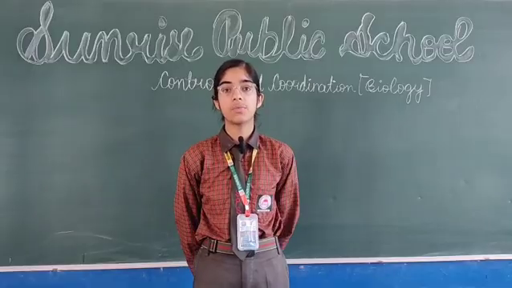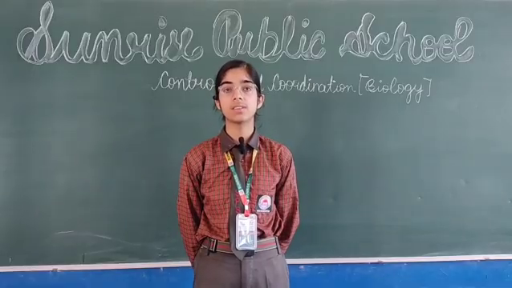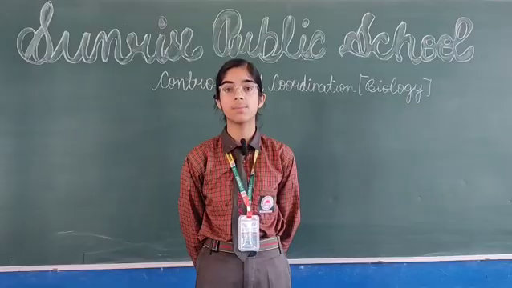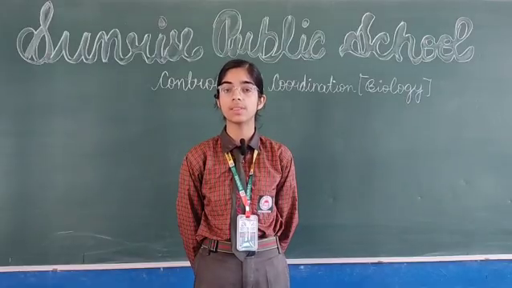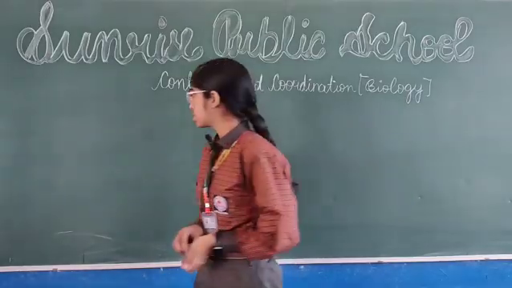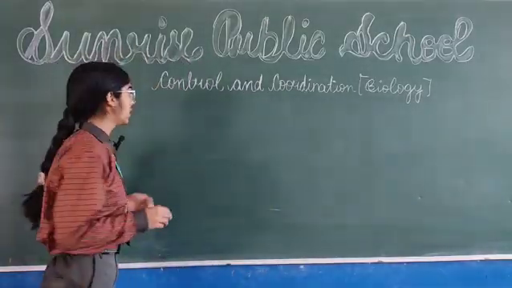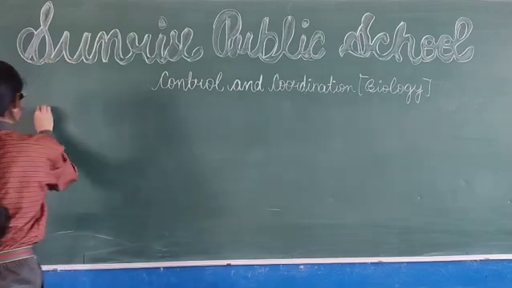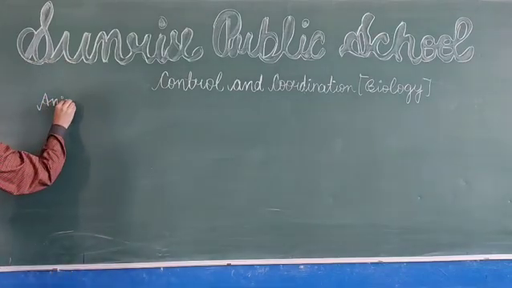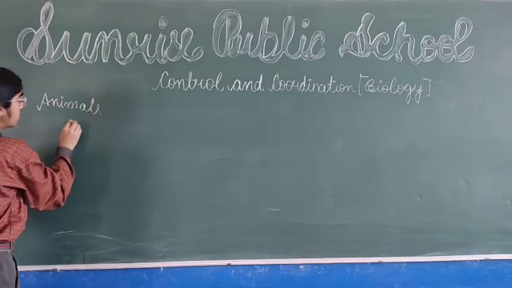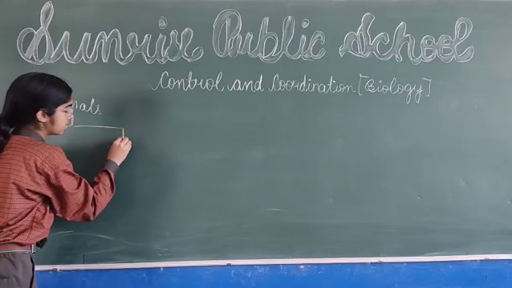Today I, Anshika from the Standard 10 Competency, am here for mastering the concept on the subject biology, and my topic is control and coordination. So today I am going to tell you about control and coordination in animals. In animals there are two types of system, that are nervous system and endocrine system.